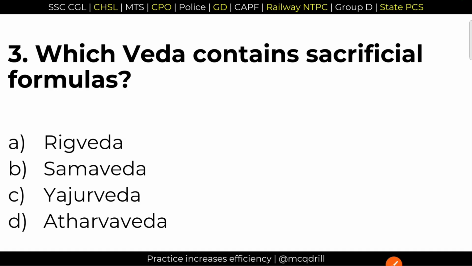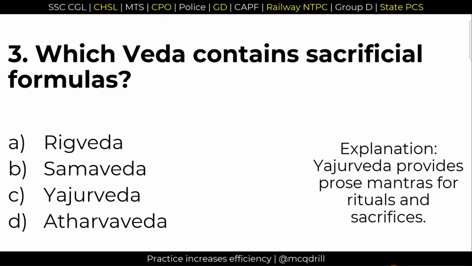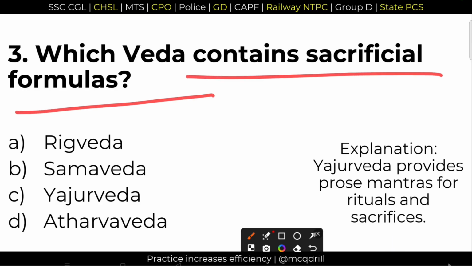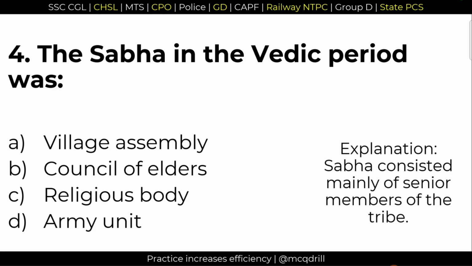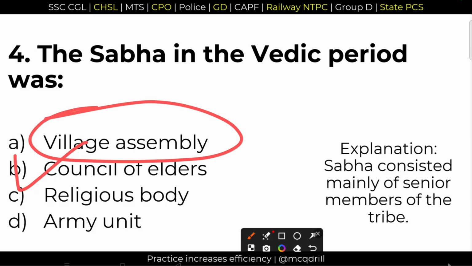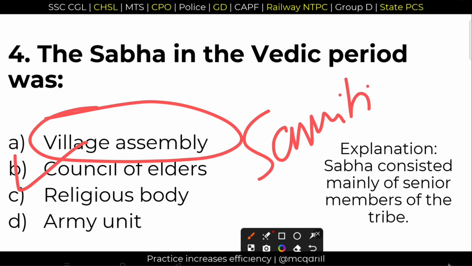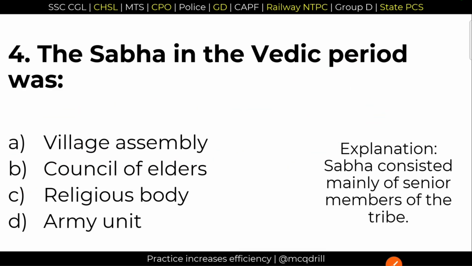Question number 3. Which Veda contains sacrificial formulas? Right answer, option number C, Yajurveda. Yajurveda contains sacrificial formulas. Option number C is the right answer. Question 4. The Sabha in the Rigvedic period was. What was Sabha? Sabha was option B, Council of Elders. And the village assembly composed of the common people was known as Samiti. Sabha and Samiti, two major assemblies at that period.